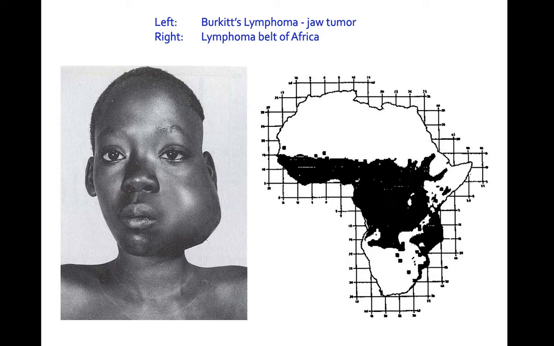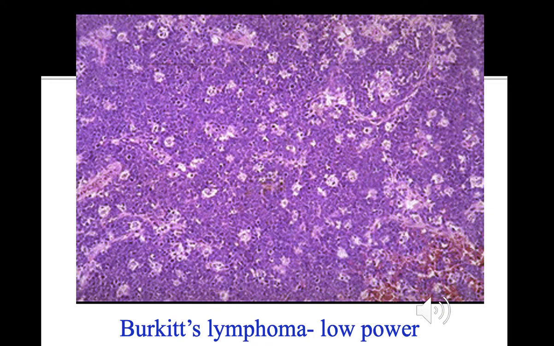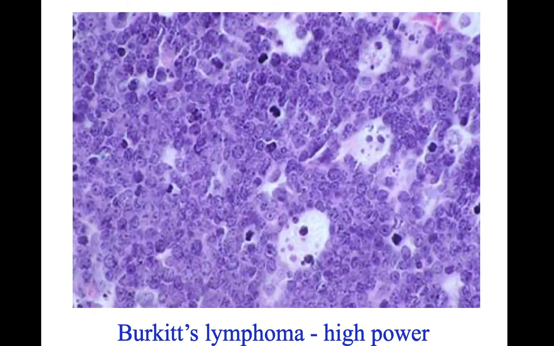This is an image of a child showing the African endemic type of Burkitt lymphoma presenting as a jaw tumor. This is a microscopic picture of Burkitt's lymphoma in low power, showing diffuse involvement of the lymph node with highly cellular areas and few macrophages, giving a starry sky appearance. This is a high power view of Burkitt's lymphoma, showing small uniform cells with high mitotic activity, and few of the cells showing ingestion of apoptotic debris. Few macrophages are also seen within the microscopy.